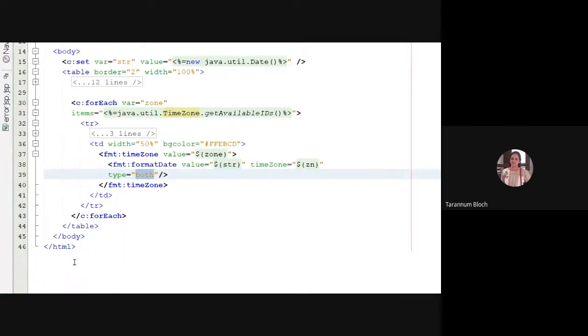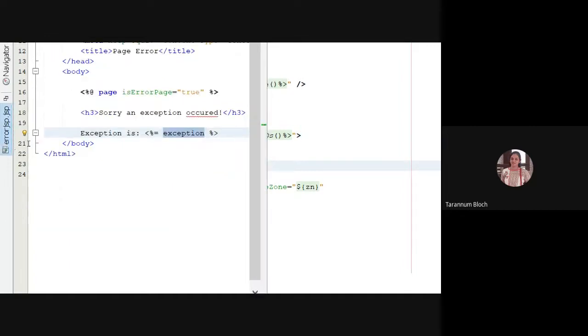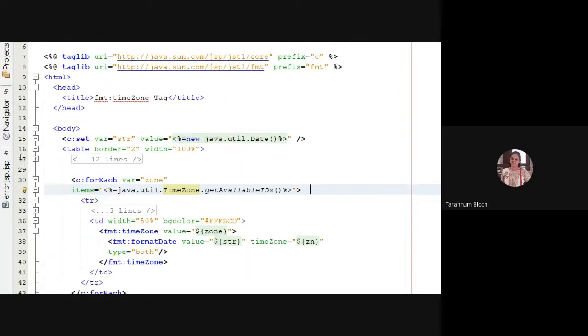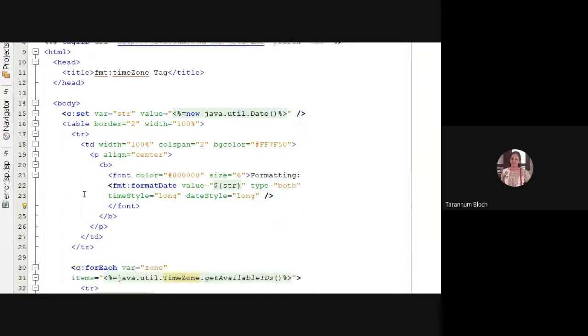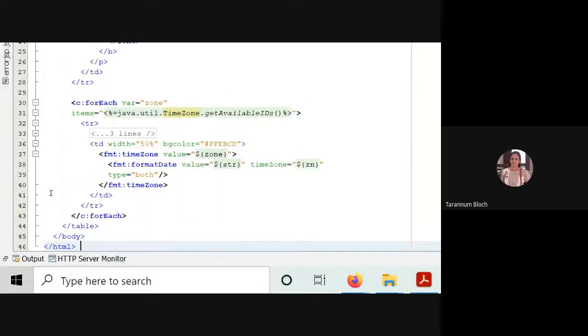Any question, any doubt? Clear, ma'am. What it will give me is a table containing the first row as the merged column, because I said colspan equal to 2. So in the table, the first row will be the merged cell with a certain background color, where I am displaying the date and time of my system, java.util.Date. And then from the second row onwards, I don't know how many time zones there are, but it is a fixed number, so I'm taking c:forEach loop.